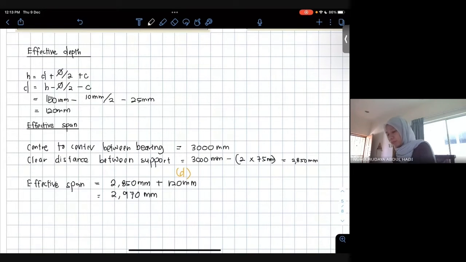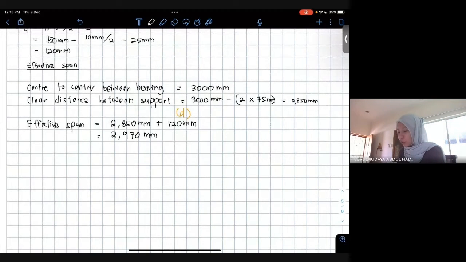Next step is we want to look at the capacity of the design, because the design is already there. We want to see how much moment it can support. So that's why moment capacity here. We're going to first assume, since we don't have the value of Z yet, that it is 0.95D, which is the maximum.